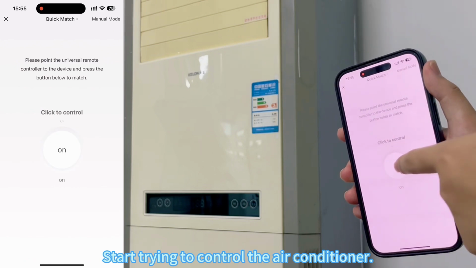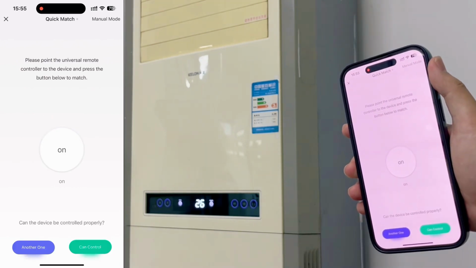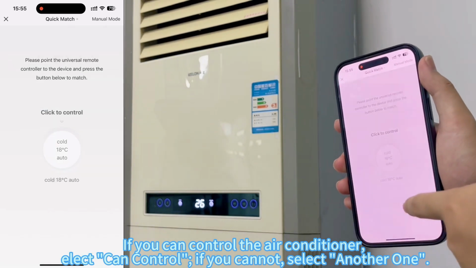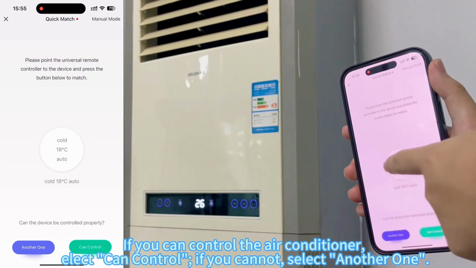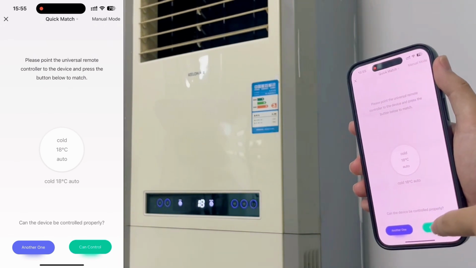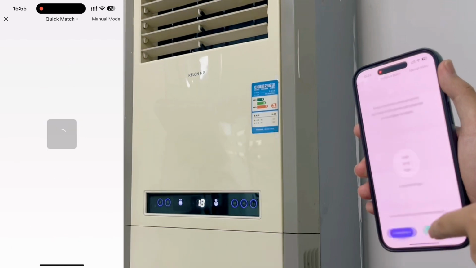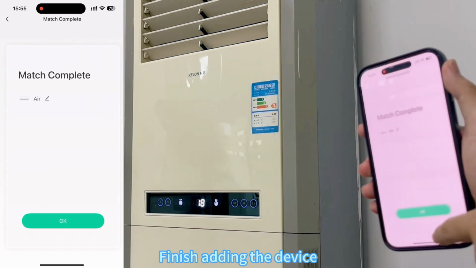Start trying to control the air conditioner. If you can control the air conditioner, select Can Control. If you cannot, select another one. Finish adding the device.